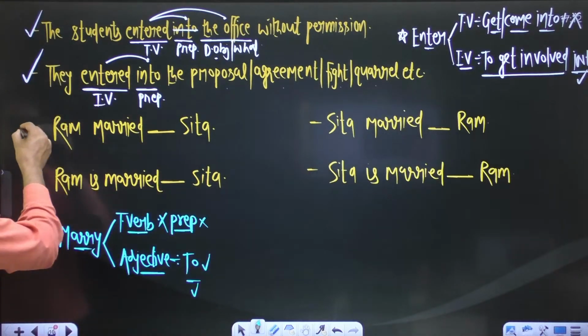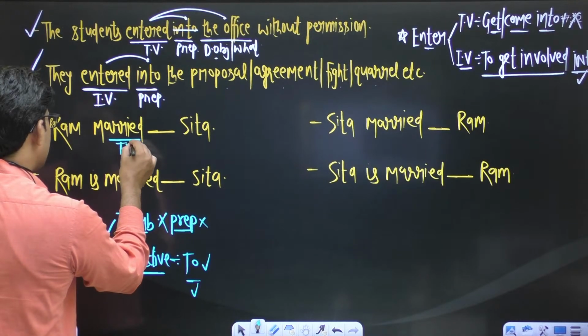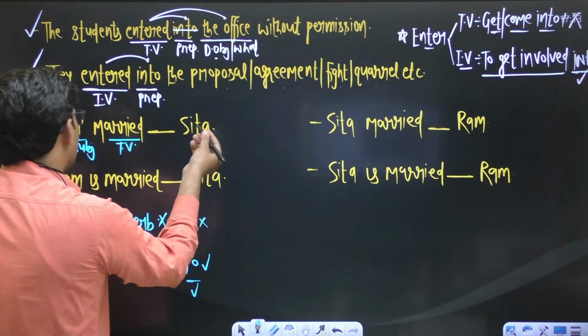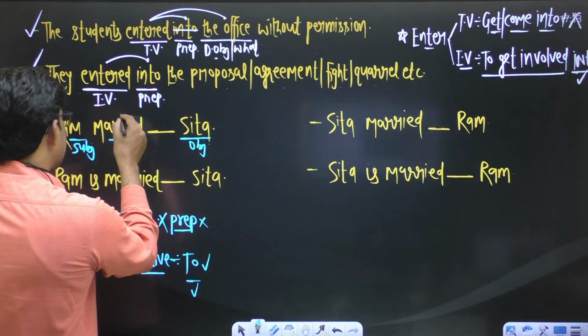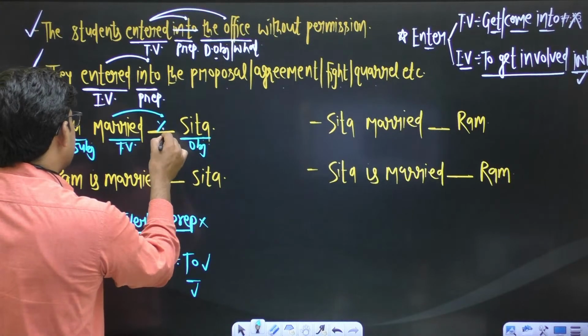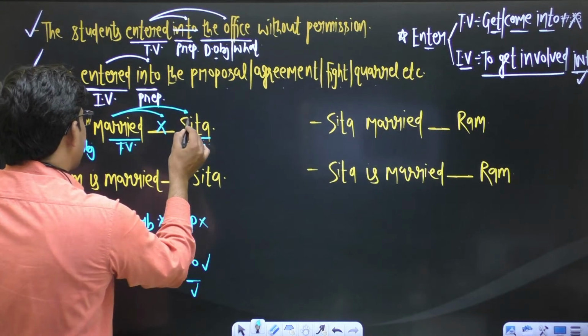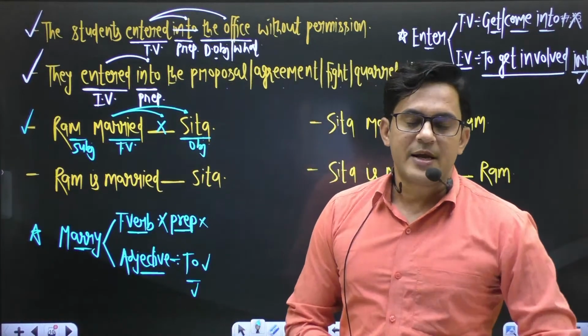So let's apply it in the sentence. Here the word married is a transitive verb. This is the subject, and Ram married whom, this is the object, the reply of whom. So this is a transitive verb. Transitive verbs are never followed by any preposition. Actually, transitive verbs are followed by an object. So the sentence will be Ram married Sita.